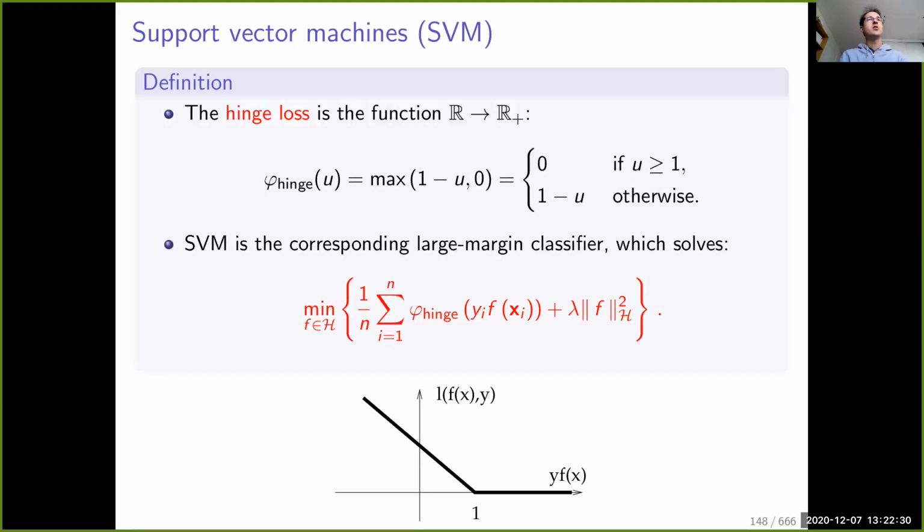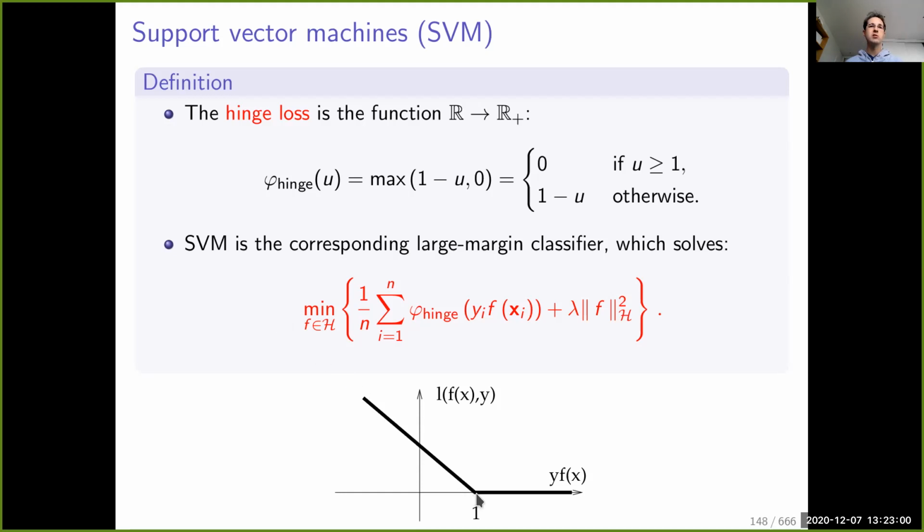So what is the hinge loss? Remember that, given some margin u, it's simply the max of 1 minus u and 0. So it's a piecewise linear function, I should say piecewise affine function, that here for y equal to 1 has this shape. It's simply a linear function as soon as the margin is smaller than 1, so you pay a price that grows linearly.